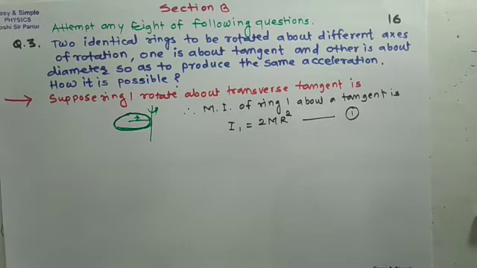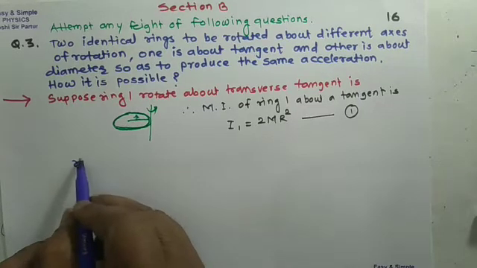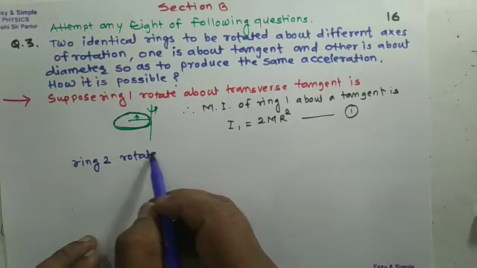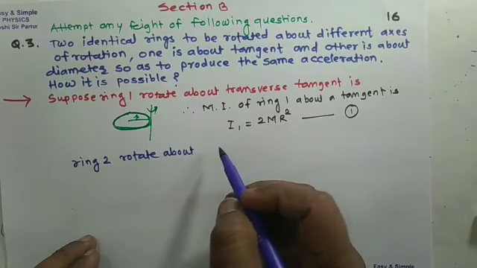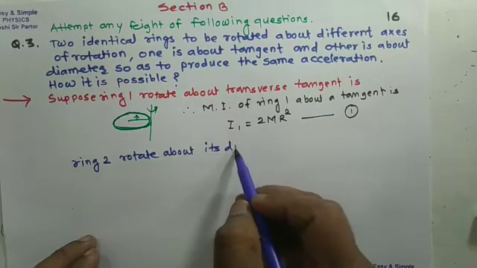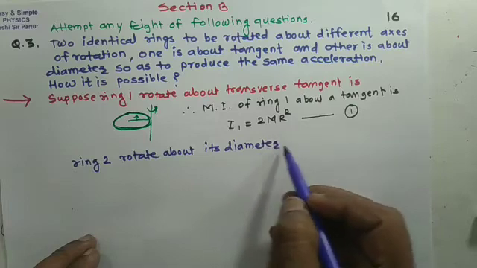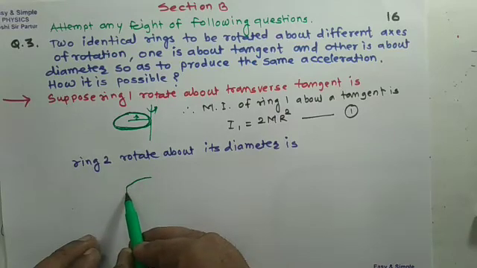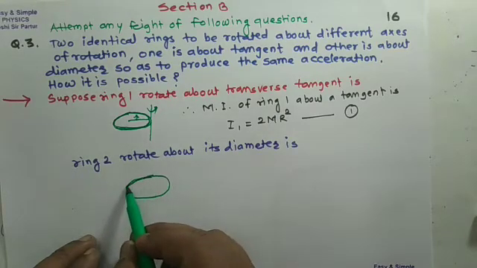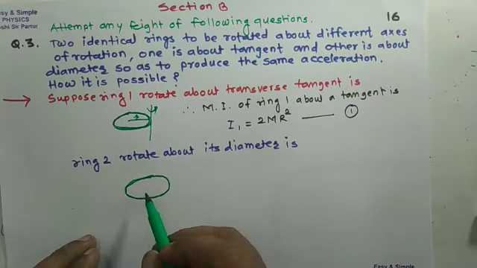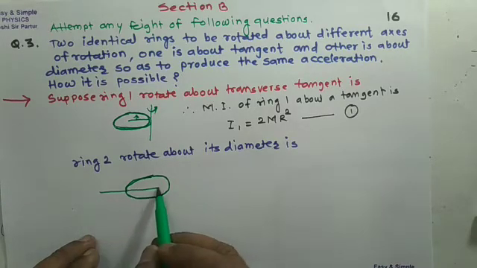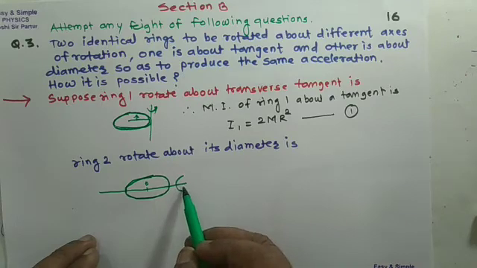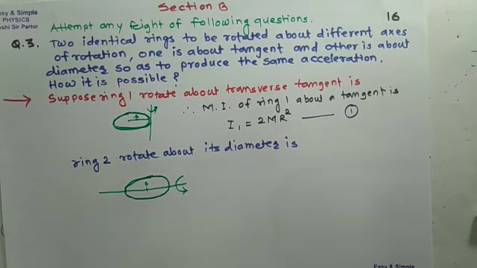Again, we have seen ring 2, which is rotate about its diameter. See here, this ring diameter, the rotation of ring about diameter like this.